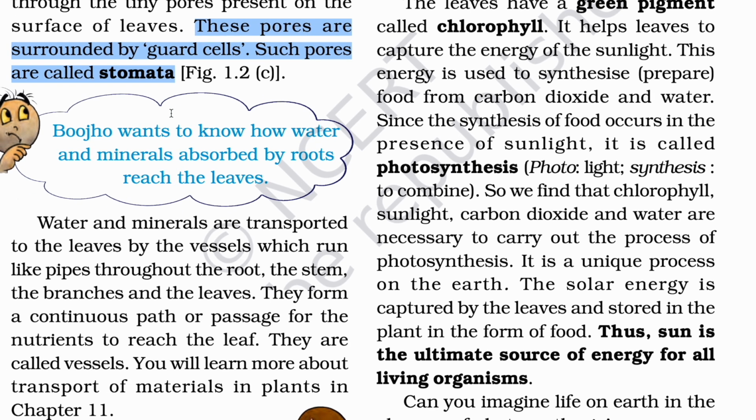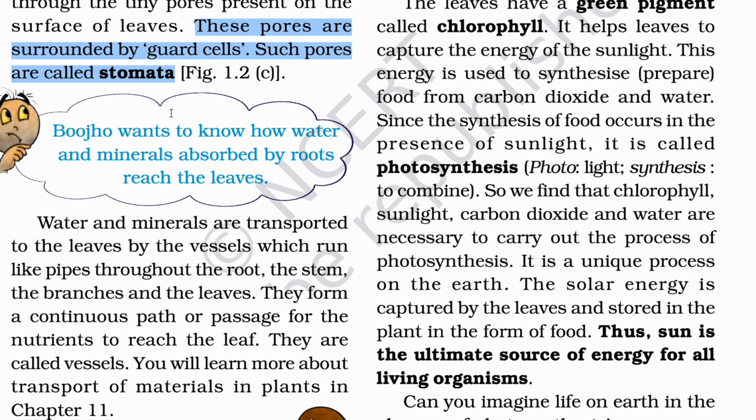Now Boojho wants to know how water and minerals absorbed by roots reach the plant. The simple answer is xylem and phloem. These are two parts which transport these things. Xylem for water and phloem for food.